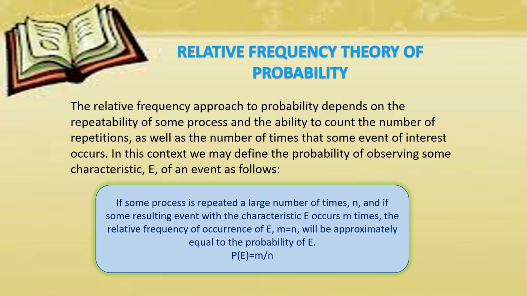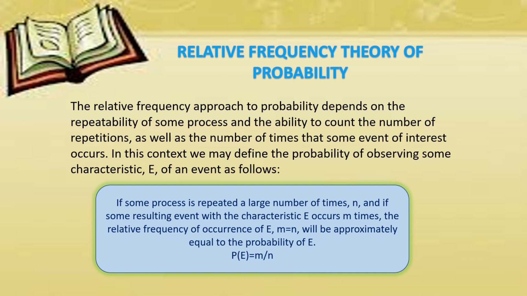So the next one is the relative frequency theory of probability. We call it the experimental theory. Here we are carrying out an experiment a large number of times. It is calculated from the number of times an event would happen divided by the total number of trials in an actual experiment. When will we use this type of probability? If we cannot use the theoretical probability, we will be depending upon the relative frequency theory of probability.